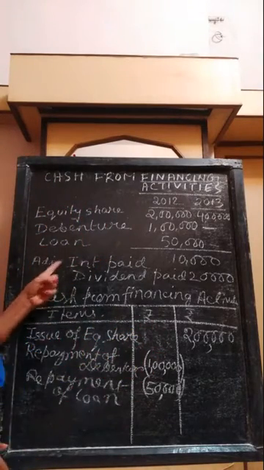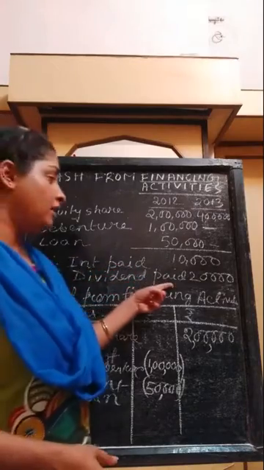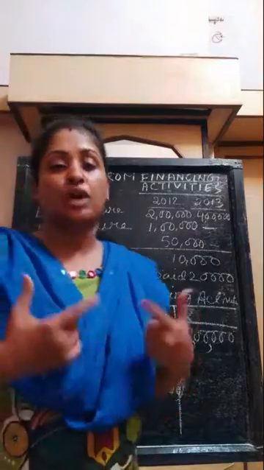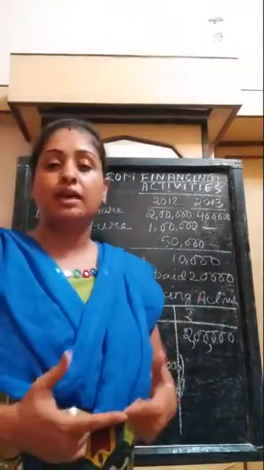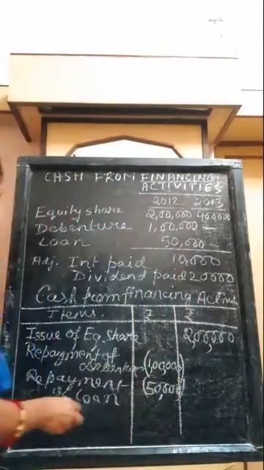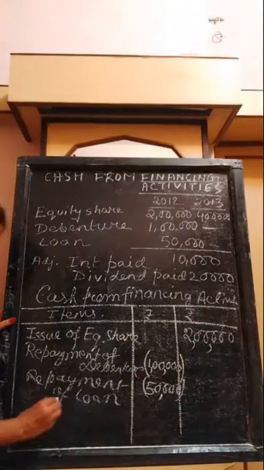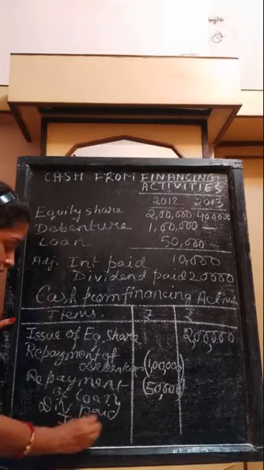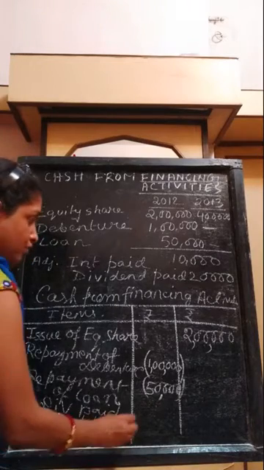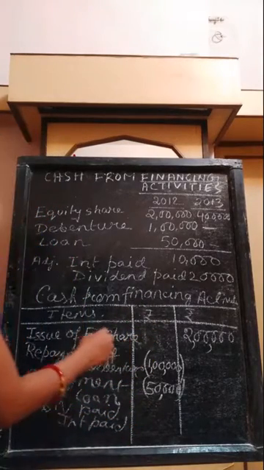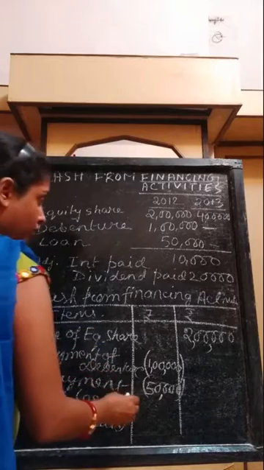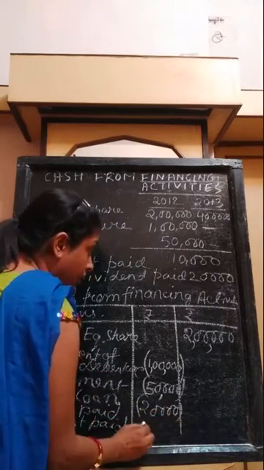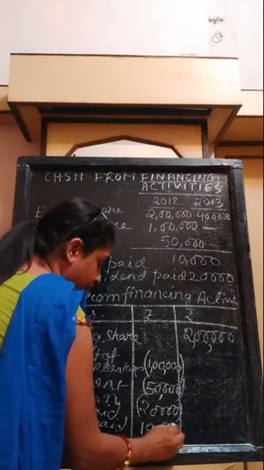Now the adjustment part, that is interest paid and dividend paid. Both payments mean cash outflow, so these will also be treated as negative. You will write dividend paid and interest paid. Cash is going out, so both will be marked as negative, 20,000 negative and 10,000 negative.